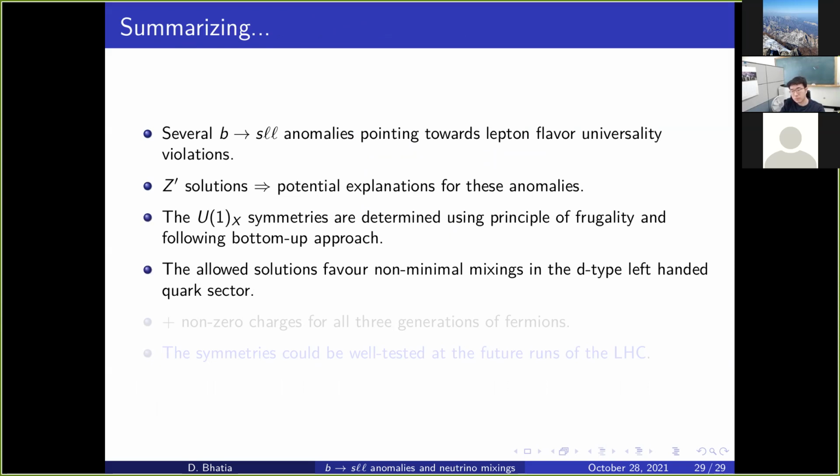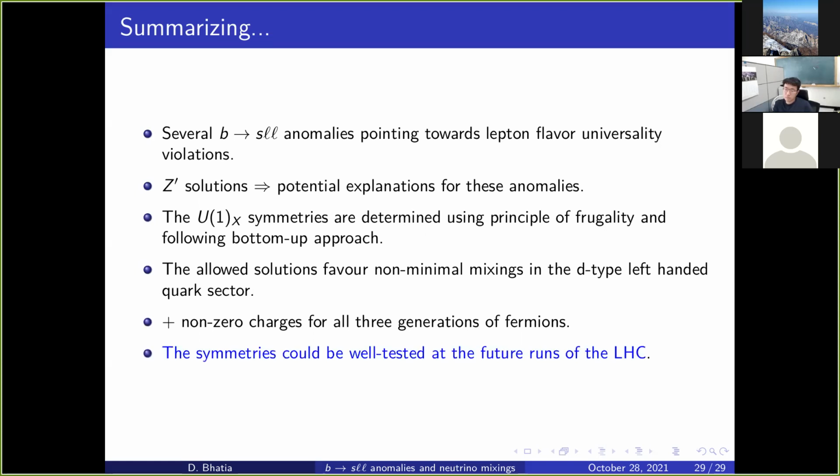Then the allowed solutions, if we follow the principle of frugality and do not add any new particle, necessitated some non-minimal mixing in the left-type D quark sector. And we also saw that there are non-zero charges for all three generations of fermions with the present data, and that these symmetries would be tested with the future runs of LHC.